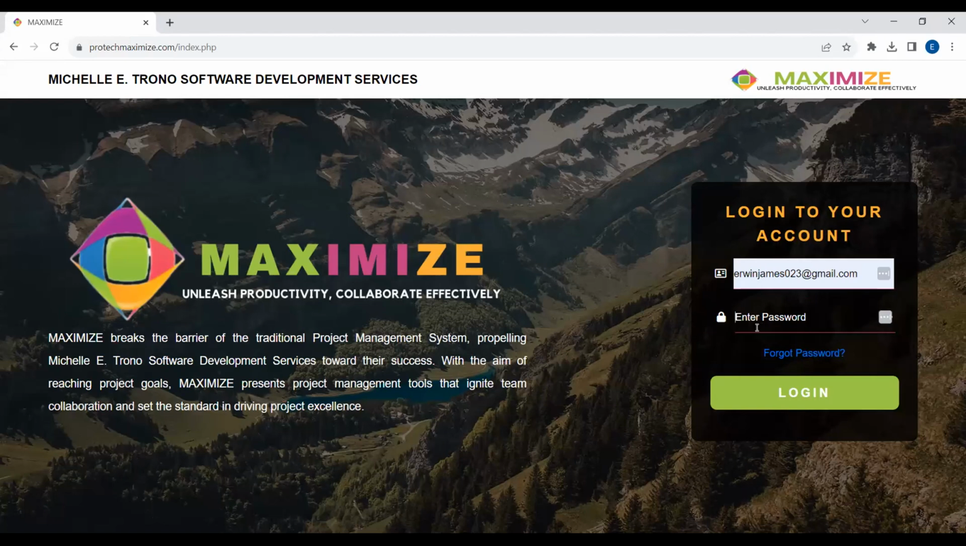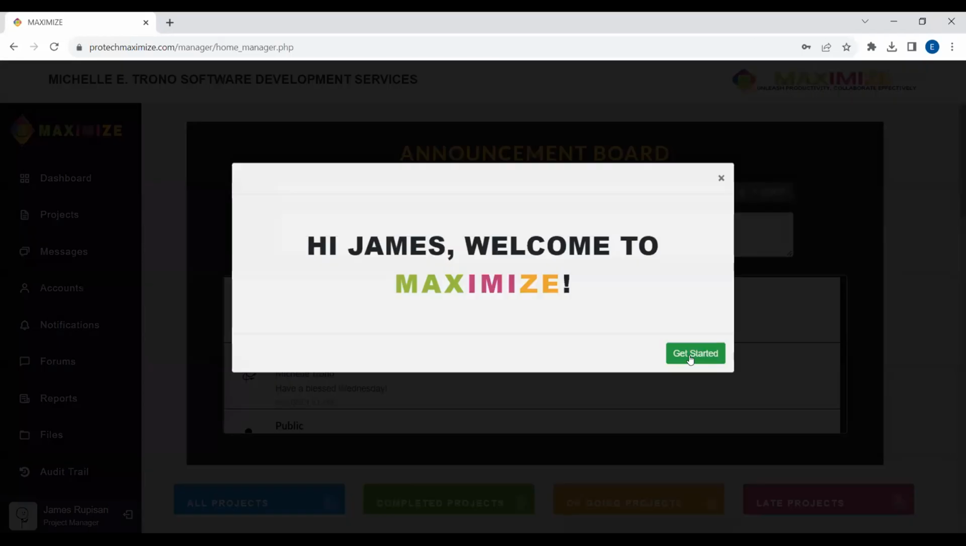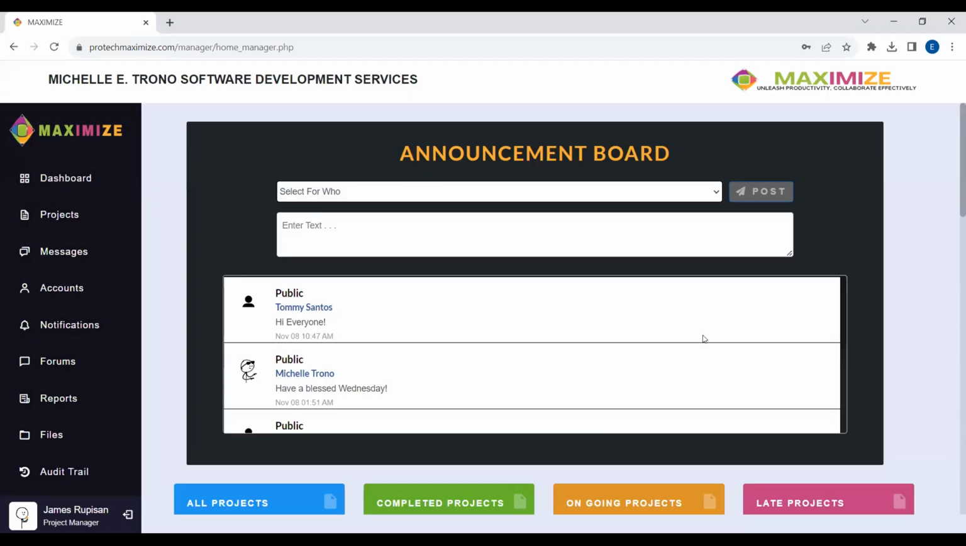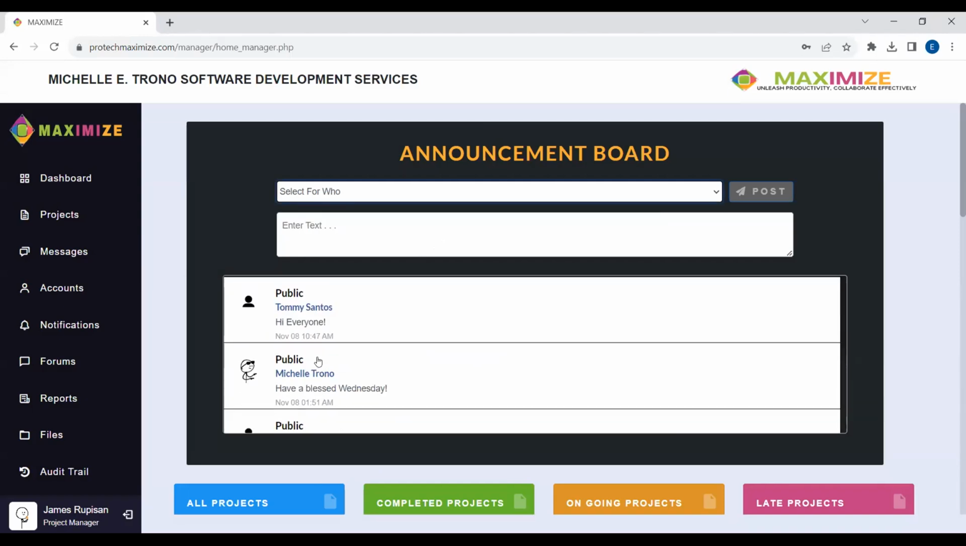So for the account of the project manager, let's log in now. What you can see is different from the CEO. We have here the announcement board already, and we also have the public announcement board created by Tommy Santos. Of course, as a manager, you can also create an announcement here.